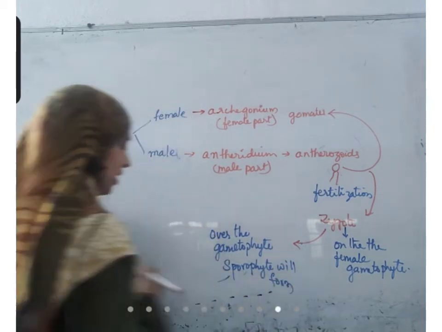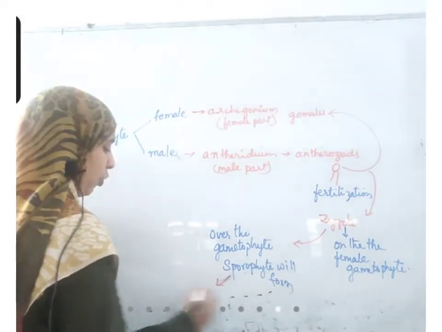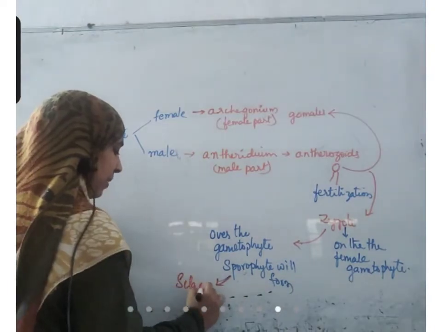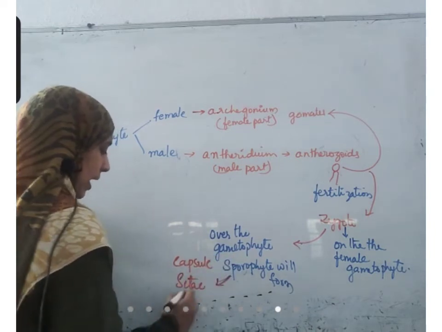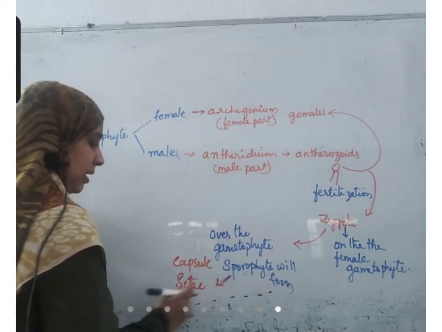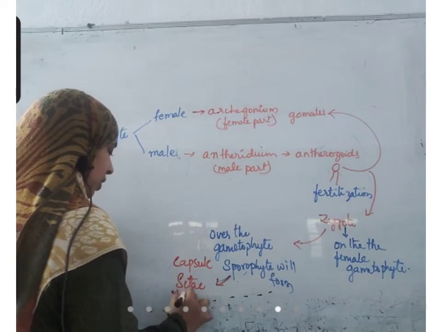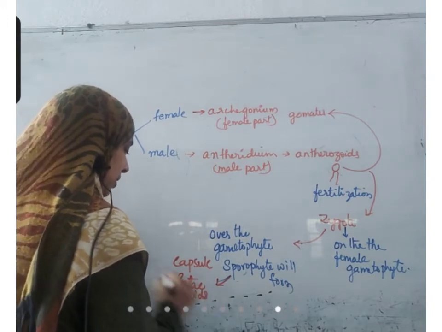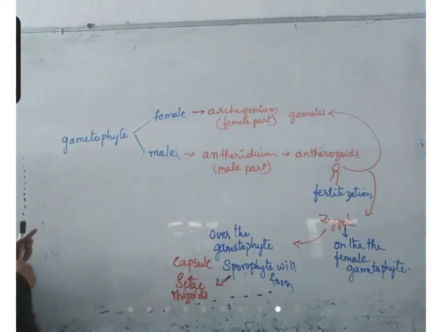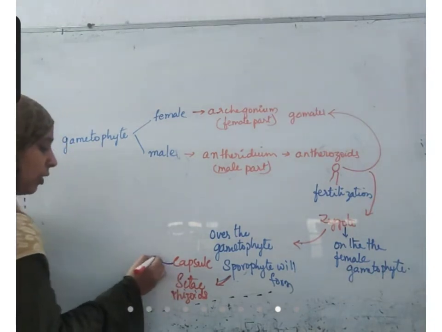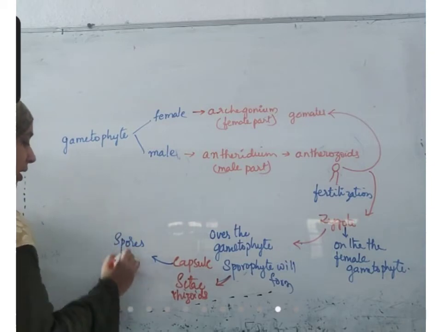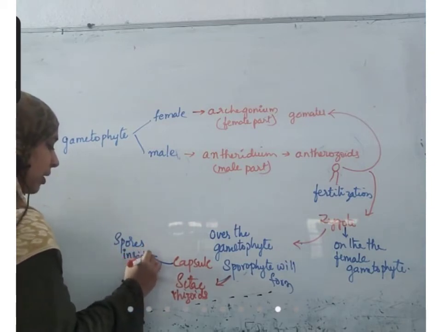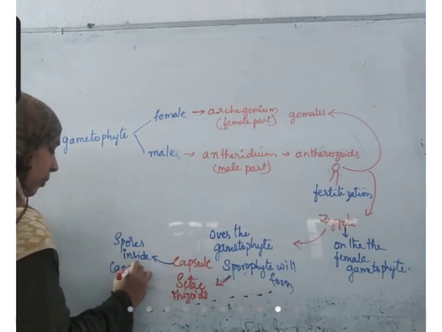So what is present in this sporophyte? This sporophyte has seta, a stem-like structure, a capsule, a fruit-like structure, and rhizoids also present, root-like structures. All these are present. After that, this capsule will produce spores. Inside the capsule, spores are produced.